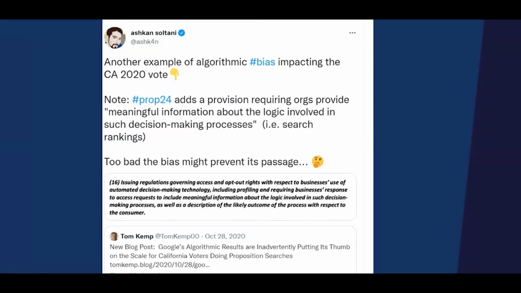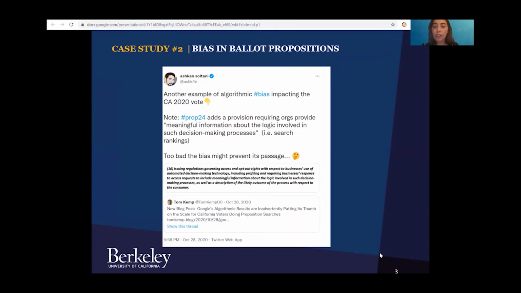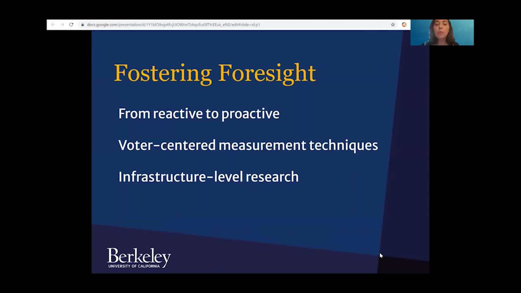What both of these examples illustrate are the ways that technology platforms, particularly Google Search, are changing the election information voters are shown, and how these changes could potentially increase distrust in democratic institutions. This work highlights the vulnerabilities in our online election information.